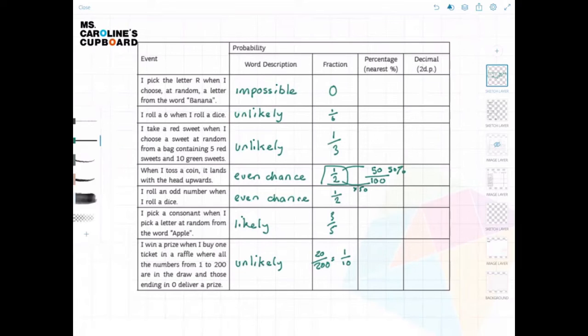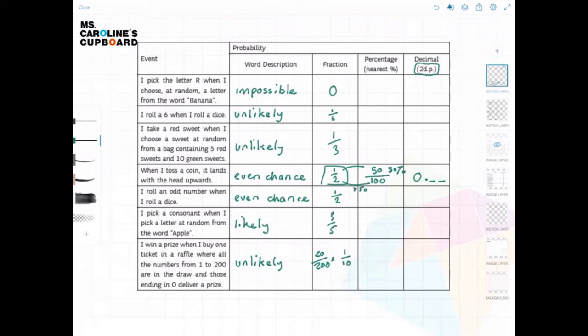Now you should know that some of these you should know without even having to do any calculations. You know that 1/2 is equal to 50%. You should also know what 1/3 is equal to, and 1/10. So let's move along to the decimals. So it says here at the top, decimal to 2 decimal places. What that means is, after your decimal point, we need to have 2 numbers. Okay, so remember with decimals, it's going to be 0 point something.